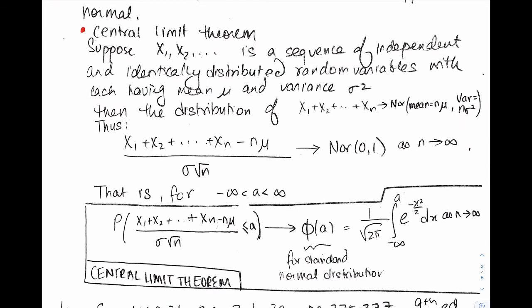So the central limit theorem says that if you look at this random variable, the sum of these, it approaches a normal random variable with mean n times mu, and of course you want the variance of what you're getting closer and closer to to be exactly the variance of the sum. So this approaches a normal random variable with mean n mu and variance n sigma squared.